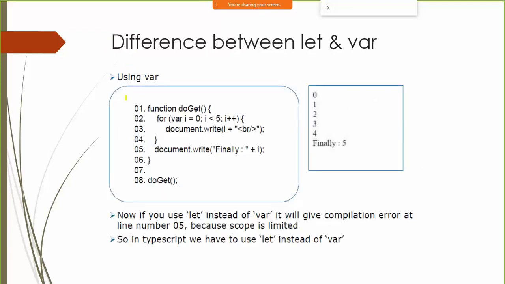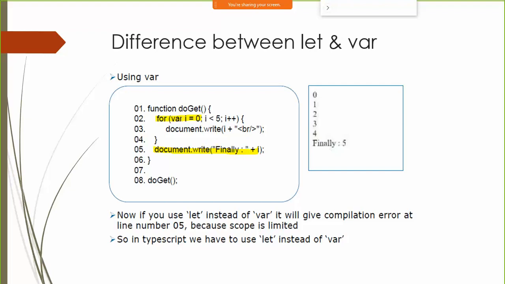Here's an example. Take a look at this particular code here. I'm creating a for loop, and in the for loop we have this variable called as I. We are setting it to I equals to 0. Then after the execution of for loop, we are trying to access this variable. It is possible to do that in JavaScript, because when this code is loaded, this variable which is created as part of for loop gets initialized outside the for loop first. So this var I equals to 0 will be done before the for loop is initialized. That is the reason you will be able to access it.